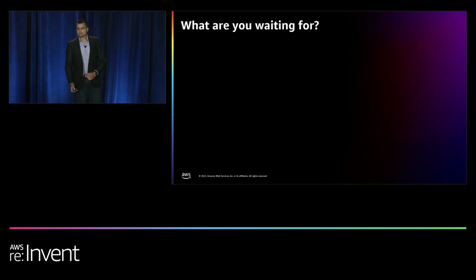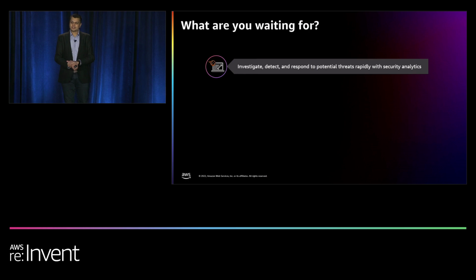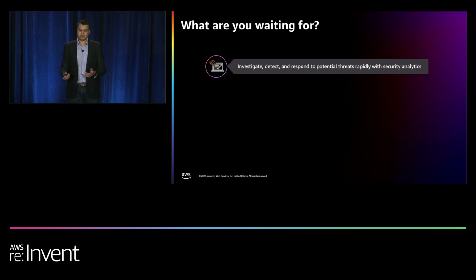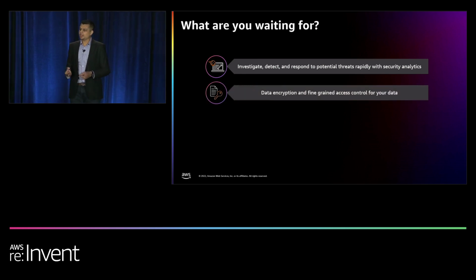Thank you, Aruna. So, what are you waiting for? We've just shown you how easy it is to investigate, detect, and monitor potential threats in your organization. We also talked about how you can encrypt your data, as well as use fine-grained access control to manage the various policies for your data.